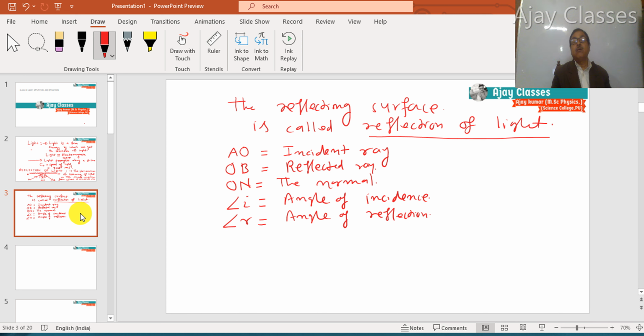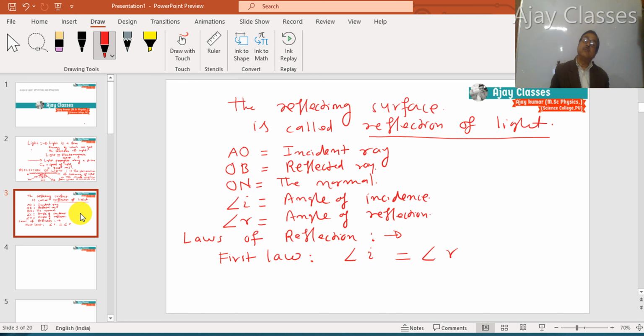The laws of reflection are also related to such a diagram. Laws of reflection. The first law is that angle I is always equal to angle R in the case of reflection of light.